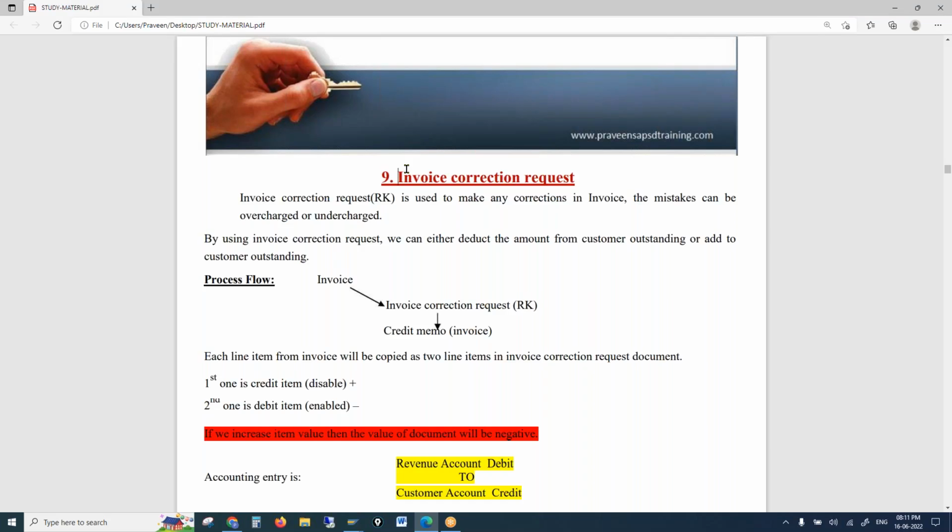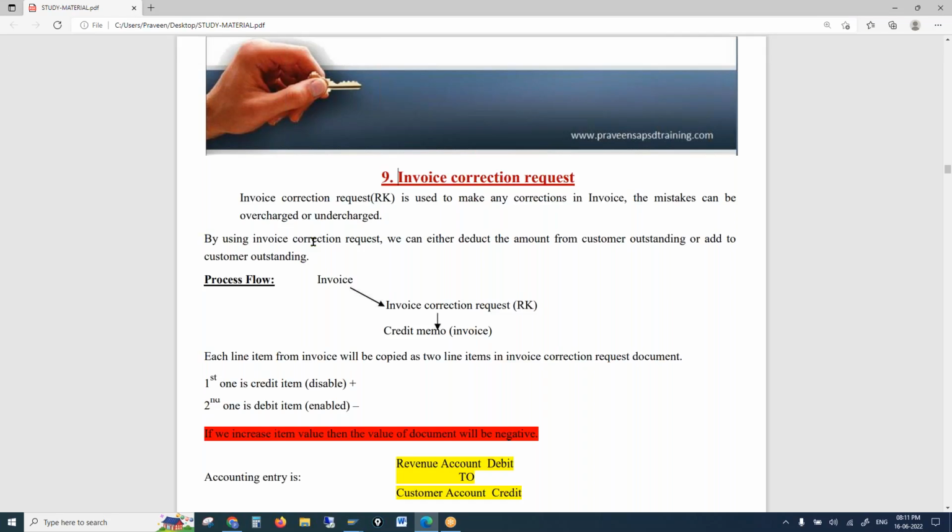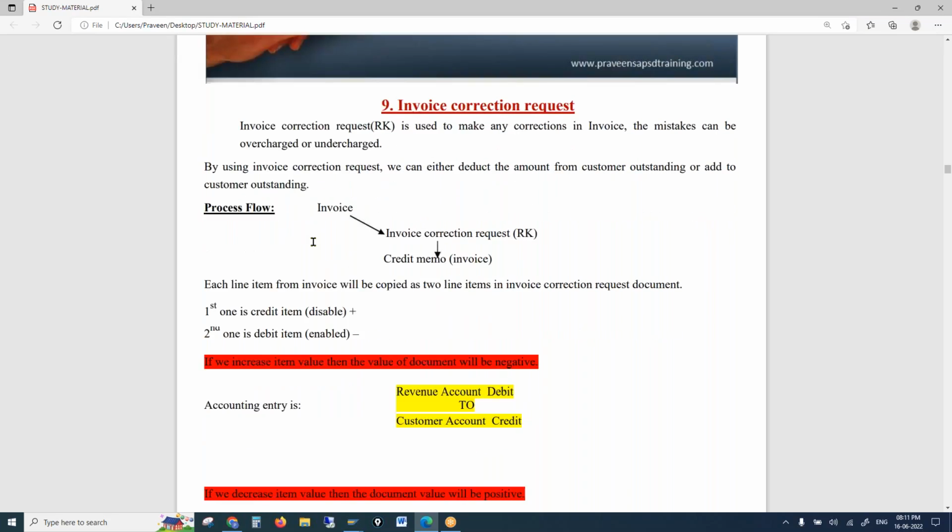How does it work? Whenever we create an order, delivery and billing, if a user makes some mistake, usually mistakes will not happen because everything is copied from source to target. But if the user manually changes something and there is a discrepancy between the order price and the billing price, we want to correct it.